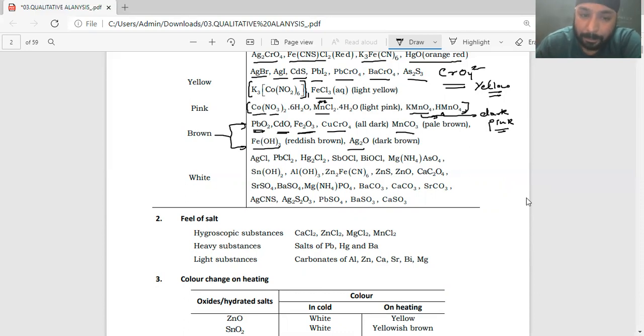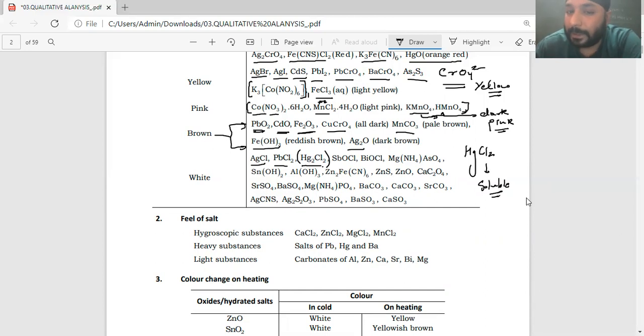Now, white precipitate or white salt. What are the white salts over there? AgCl, PbCl2, all of them we already know, right? Mercurous chloride. Now, understand that mercurous chloride is actually a white precipitate, and you must be amazed to know that HgCl2 is soluble.